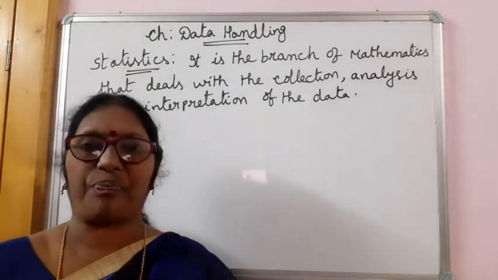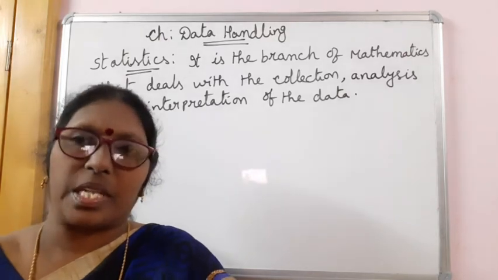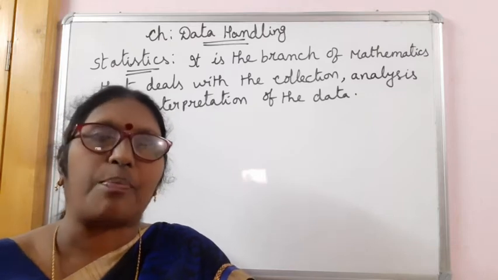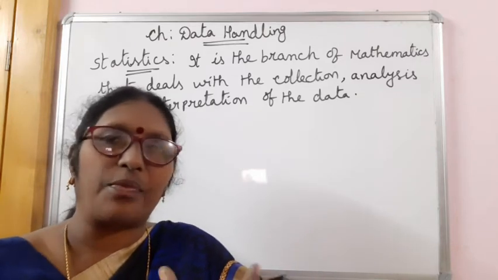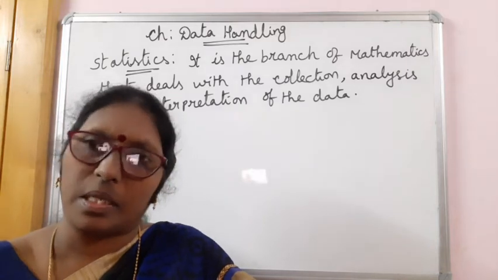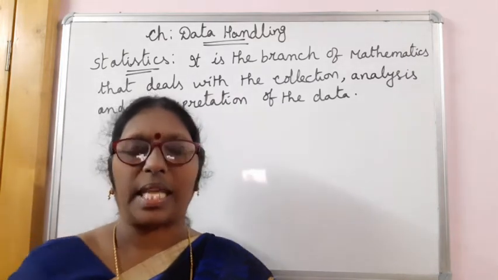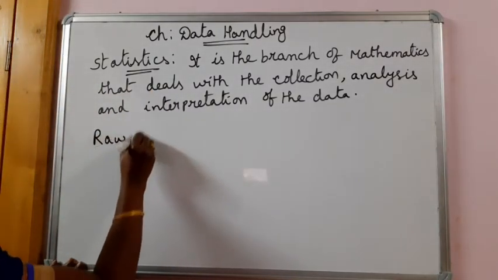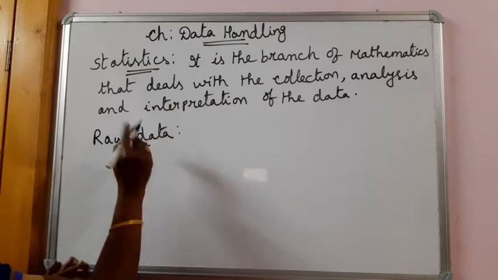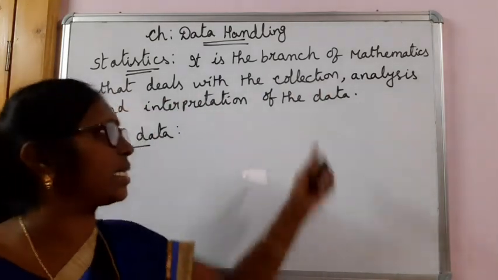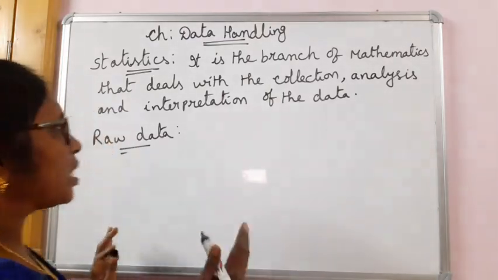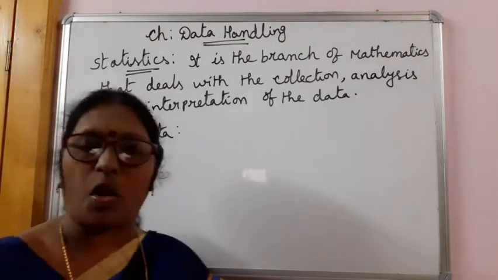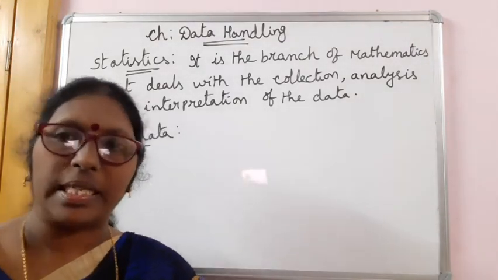Let me explain you. Suppose a class test is done in a class, and when we ask one student how many marks you have secured, each student will say the marks secured by him or her. So as we collect the information, we note down, that is said to be raw data. Raw data is the collected information, just we put as it is. Collection of the data. Suppose I ask some students of the class how many marks they got in the class test done in a class.